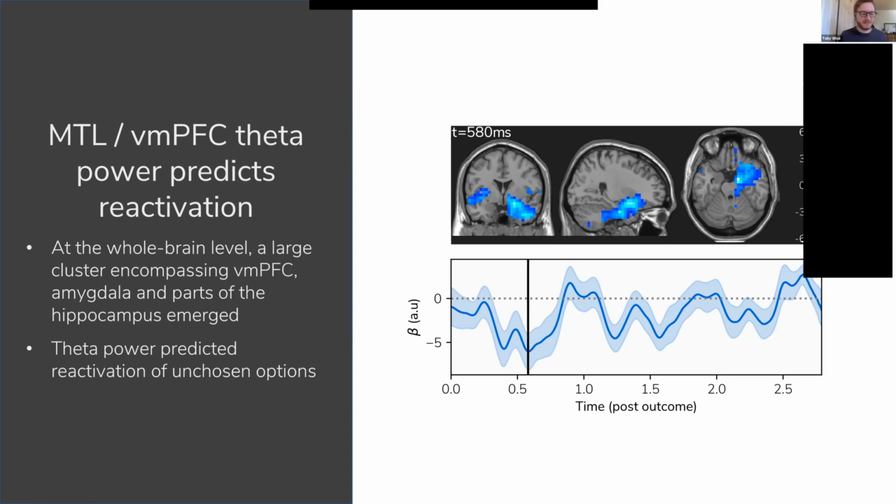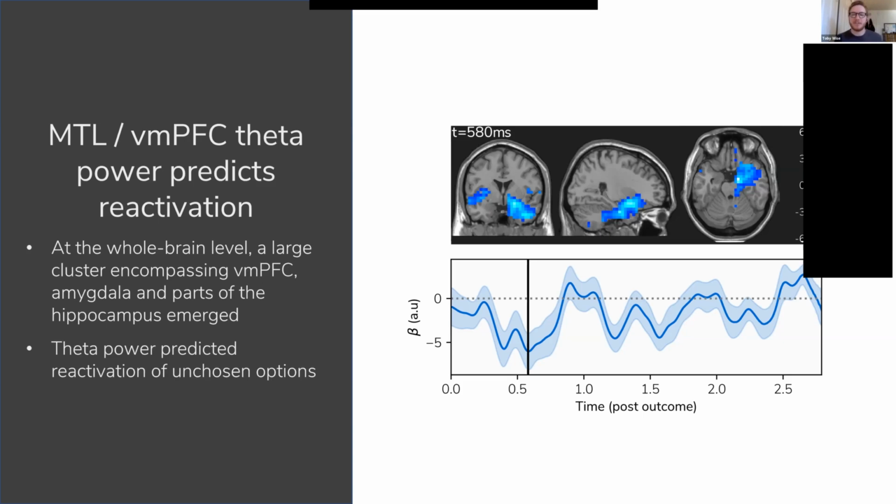We then took those time courses and decomposed them to detect the level of theta power that was present in those time series. Essentially, theta has been heavily implicated in many of these decision-making processes that we're interested in. It's been related to reactivation of environmental states in rodents. So we wanted to focus on whether theta power is related to the extent of reactivation we see. So we were then able to take that theta power time series and predict it from the amount of state reactivation that we were seeing. It sounds a bit backwards, but there were reasons for doing it that way.